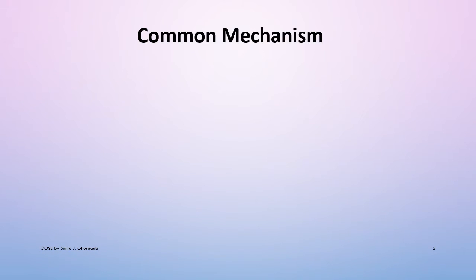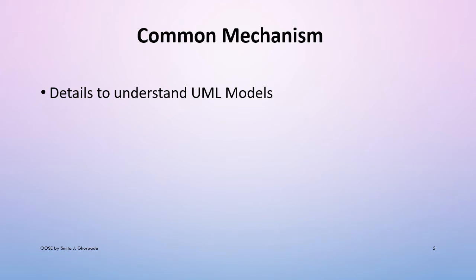Now apart from this, there are some more important terminologies or common mechanisms which we can include in UML. UML is an open-ended language. It is possible to extend the capabilities of UML in a controlled manner which will suit the requirement of any software system.